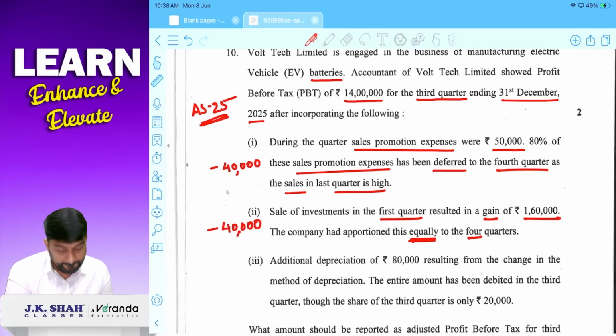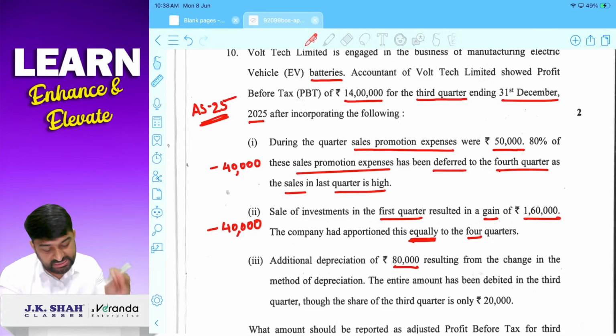Okay. Additional depreciation of 80,000 resulting from changes in method of depreciation. It is a change in accounting estimate. If it is a change in accounting estimate, it will have prospective effect, not retrospective effect. So it should not affect past quarters; it should affect only the quarter in which the change was made.